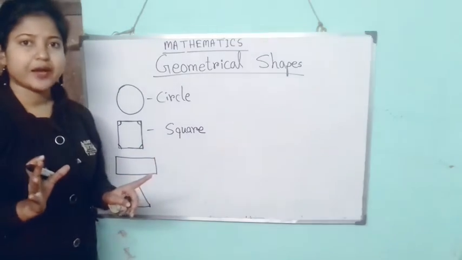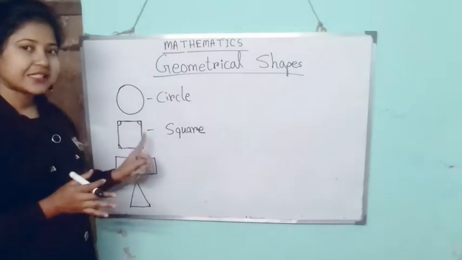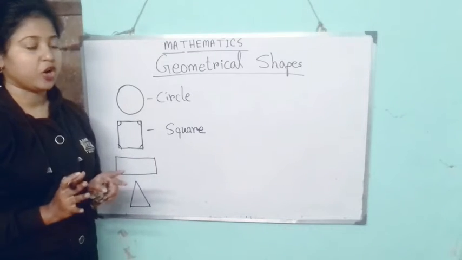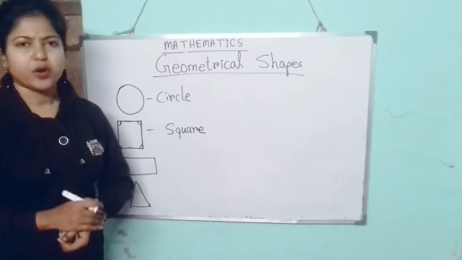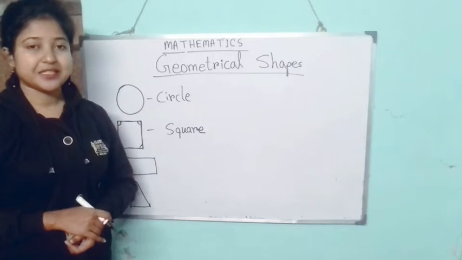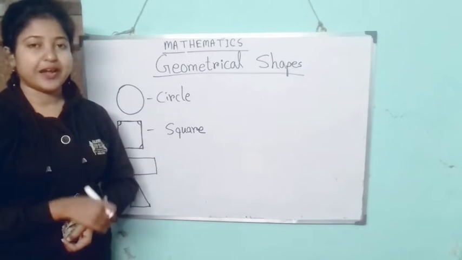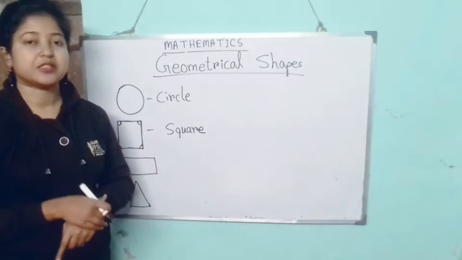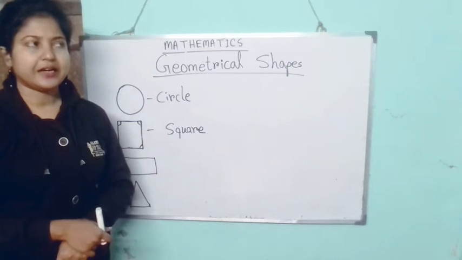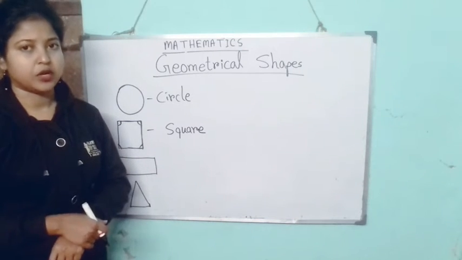So whom do we call a square? That which has four equal sides and four equal corners. That shape we will call a square. What are the things you have seen that are square? You have seen the Ludo board, right? You have seen the Ludo square or snake and ladder board. That is a square. You can say sometimes it is a square, sometimes it is rectangular.